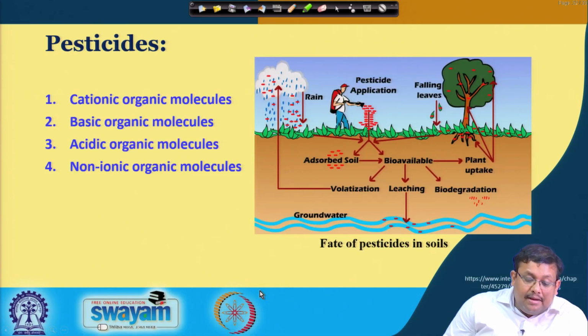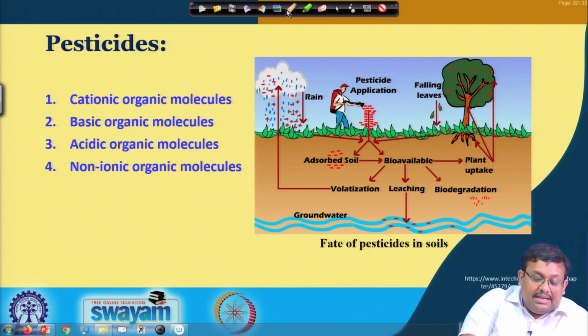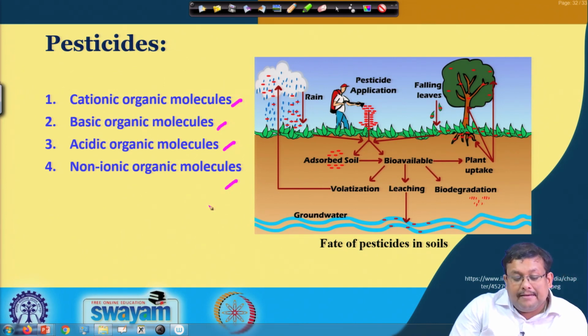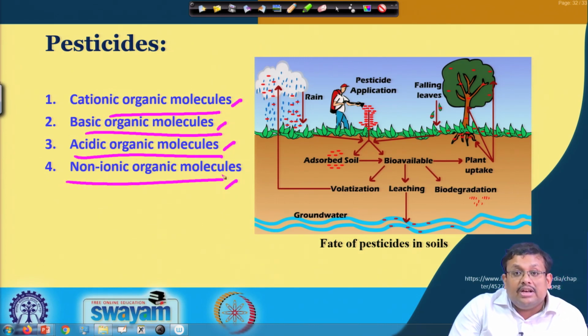Okay. Now, pesticides can be classified into four major types. One is cationic organic molecules, second is basic organic molecules, third is acidic organic molecules, and fourth is non-ionic organic molecules. You can see in this picture, it is showing the fate of pesticides in the soil.